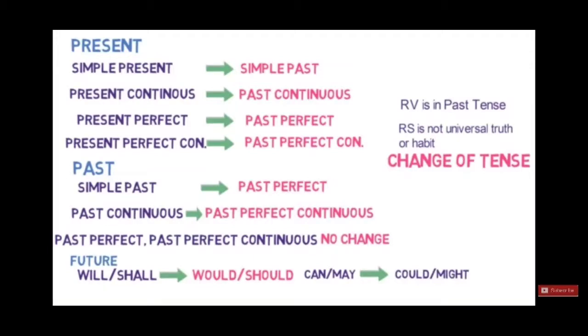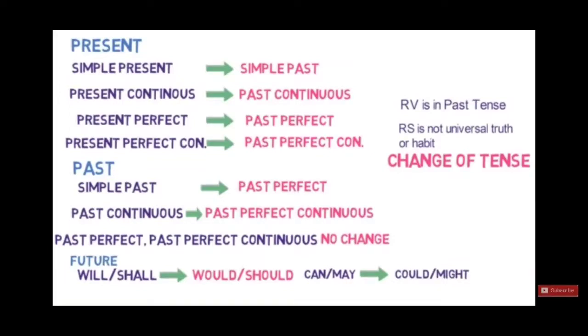Simple present changes to simple past. Present continuous changes to past continuous. Present perfect changes to past perfect. Present perfect continuous changes to past perfect continuous. And in past tense, simple past changes to past perfect. Past continuous changes to past perfect continuous. Whenever past perfect continuous tense is there, there will be no change. You have to memorize this, the change of the tenses. And future will, shall becomes would, should.